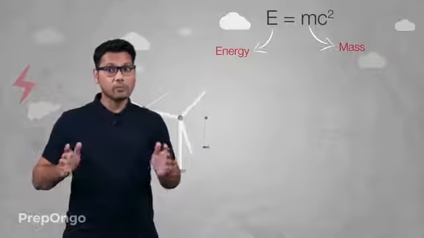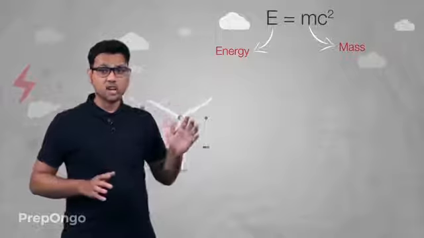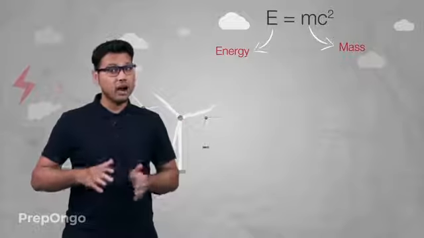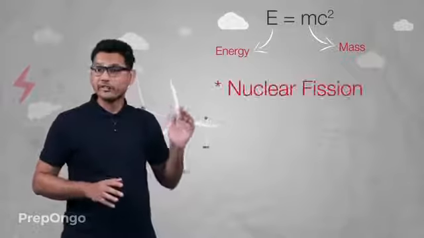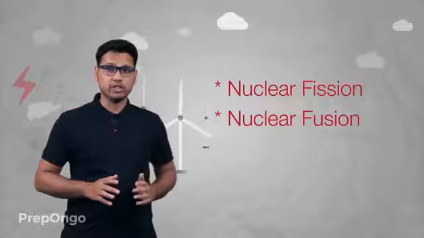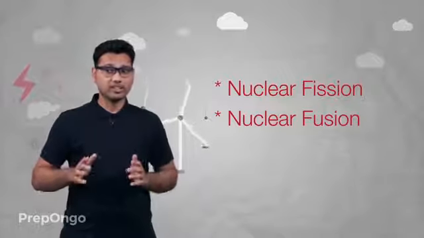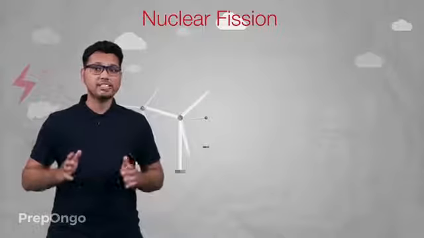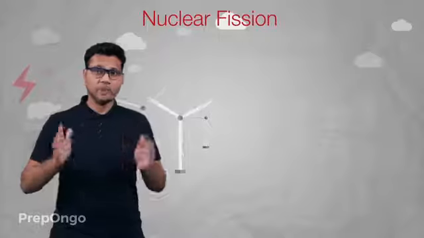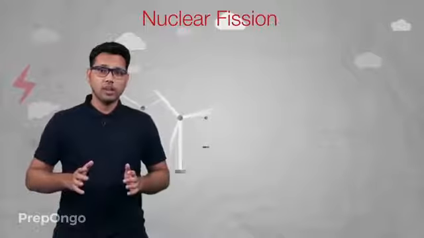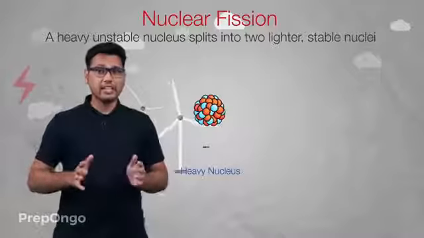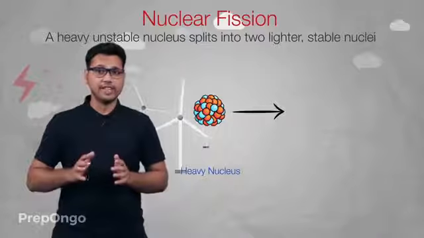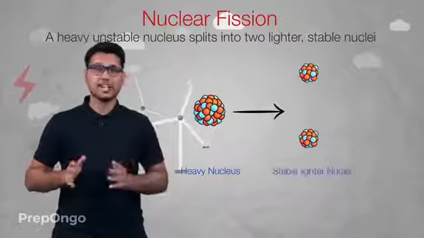Now there are two processes in which such a conversion is there. That means mass is getting converted into energy. These two processes are nuclear fission and nuclear fusion. So we are going to study first nuclear fission. As the name indicates, fission is linked with splitting of some bigger thing into some smaller thing. Now, in nuclear fission, a heavy unstable nucleus splits into two lighter and stable nuclei.